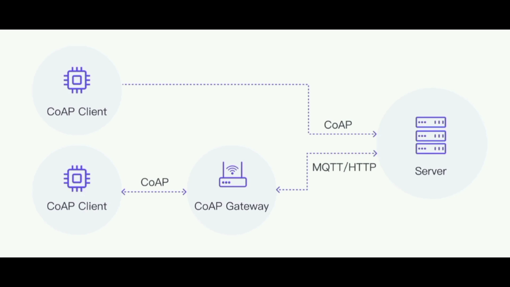The second CoAP client is more advanced. It sends its message directly to the server using CoAP without needing a gateway. This shows how CoAP works flexibly with different setups, either through a translator or directly.